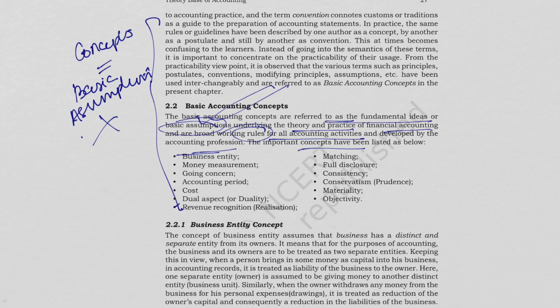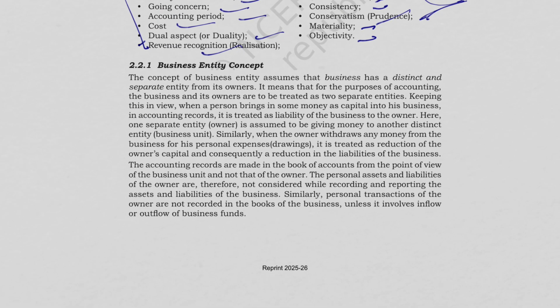Now let us discuss these important assumptions. First of all, we have the business entity, money measurement, going concern, accounting period, cost, dual aspect, revenue recognition, matching, full disclosure, consistency, conservatism, materiality, as well as objectivity. We'll discuss each one in detail. So basically, there are 13 concepts which are the backbone of accounting. Let us start with the first one, business entity concept.